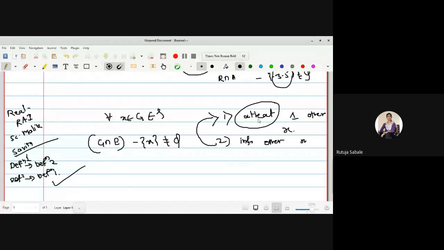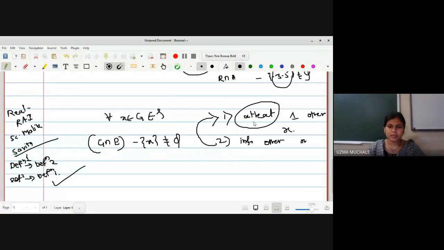Minimum. Okay, at least one point other than x means we are selecting, leaving out x, any one point is sufficient. The minimum requirement is at least one. So we can select the interval in such a way that it can have infinitely many points.